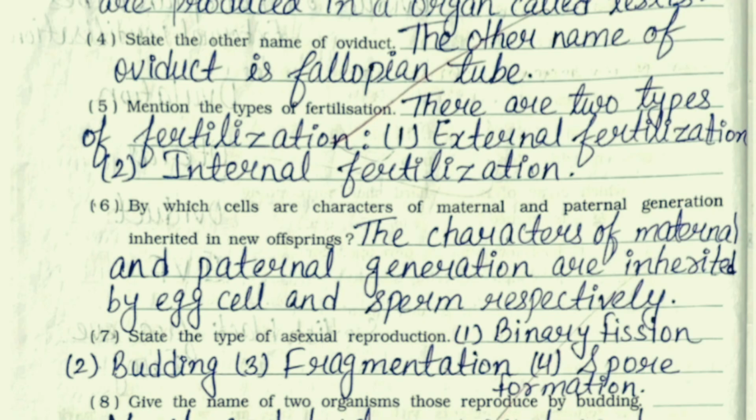Fifth, mention the types of fertilization. There are two types of fertilization, external fertilization and internal fertilization. Sixth, by which cells are characters of maternal and paternal generation inherited in new offsprings? The characters of maternal and paternal generation are inherited by egg cell and sperm respectively. Seventh, state the types of asexual reproduction. The types of asexual reproduction are binary fission, budding, fragmentation, and spore formation.